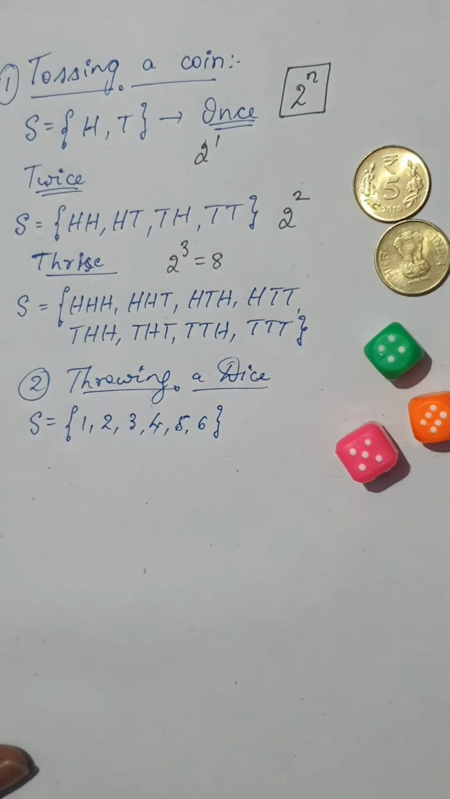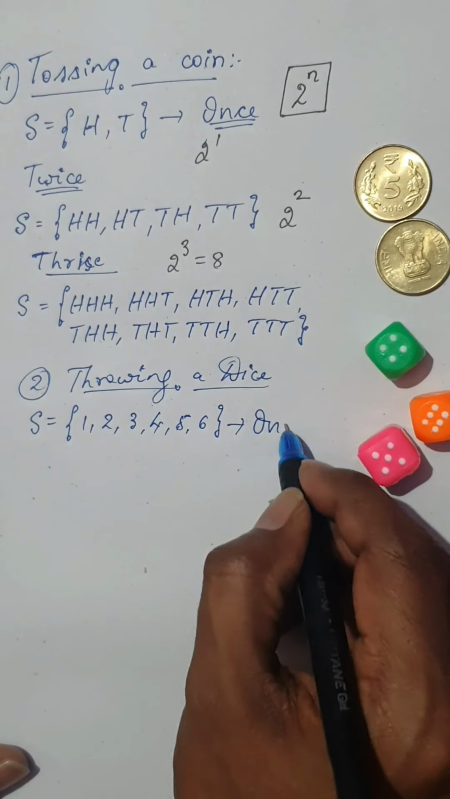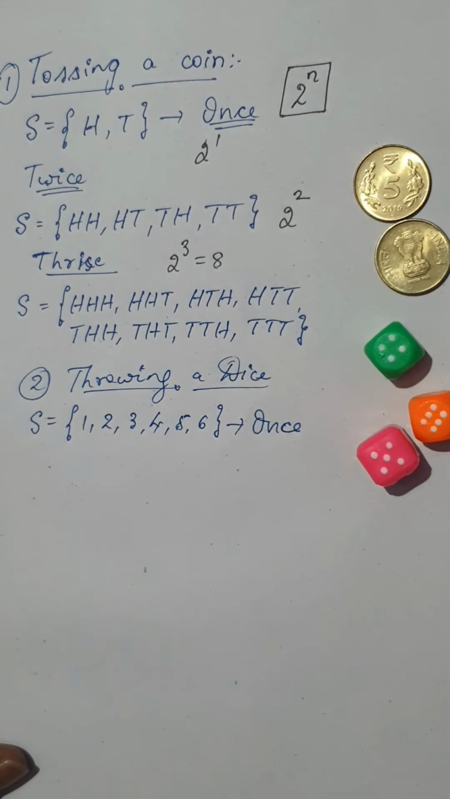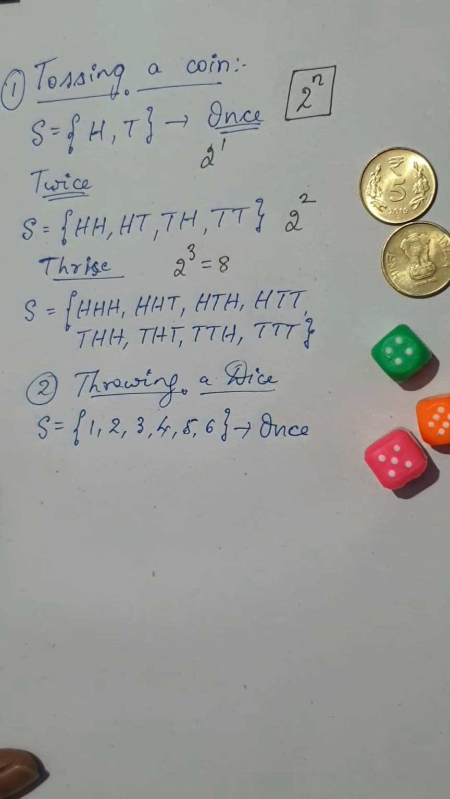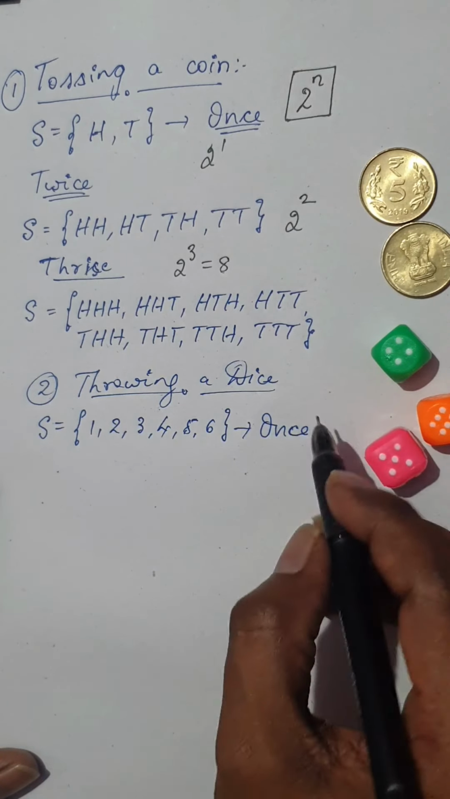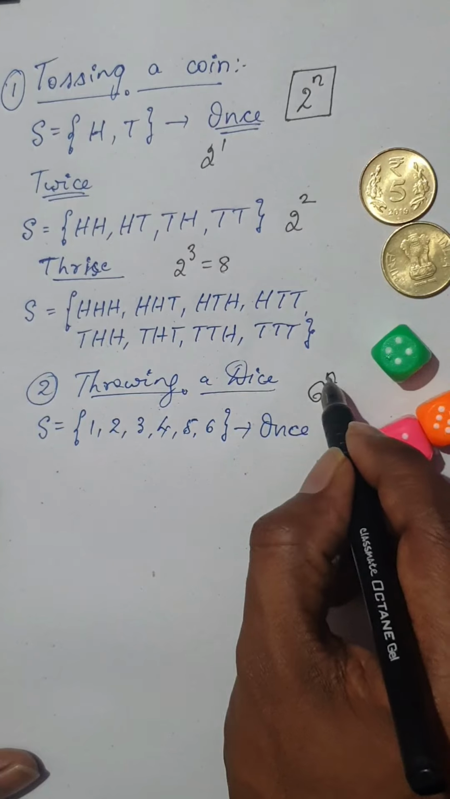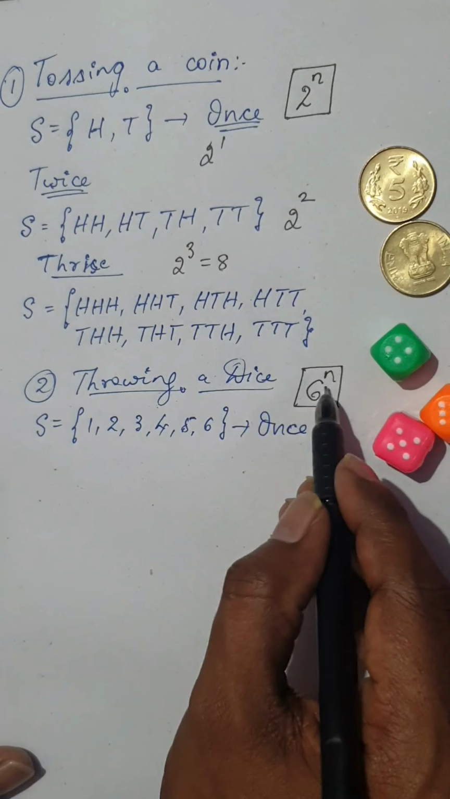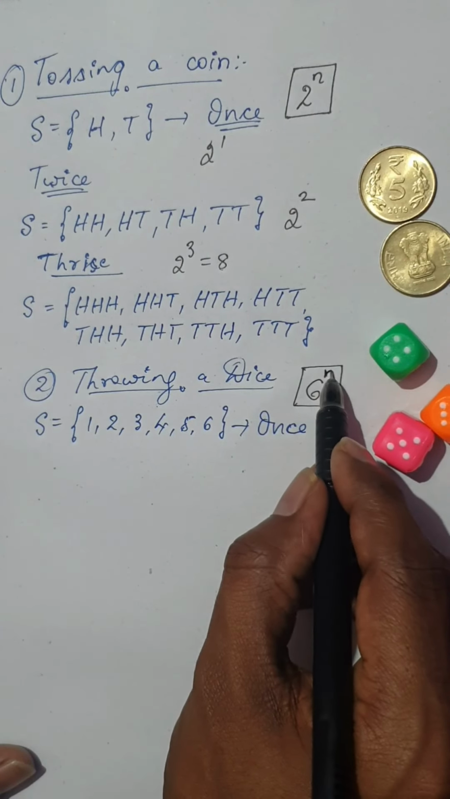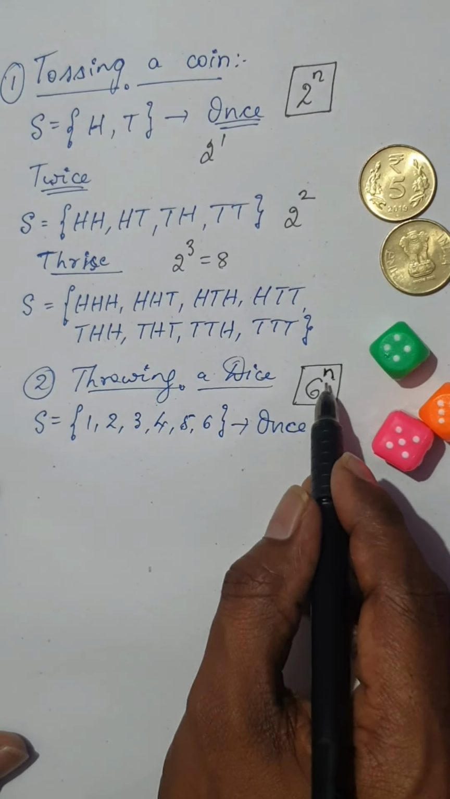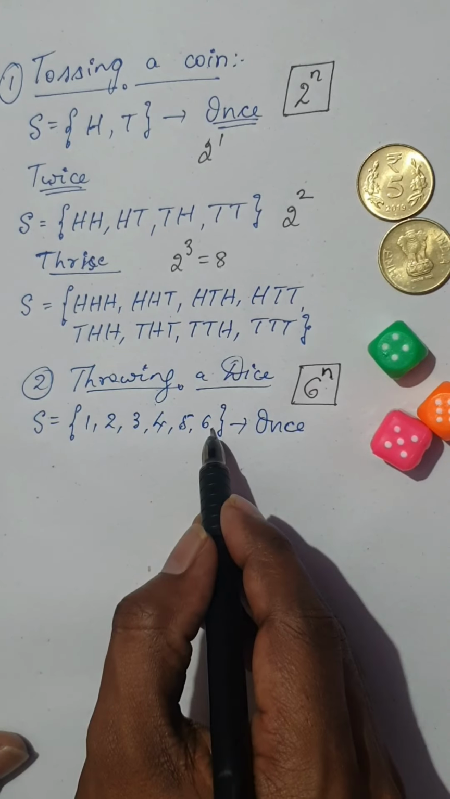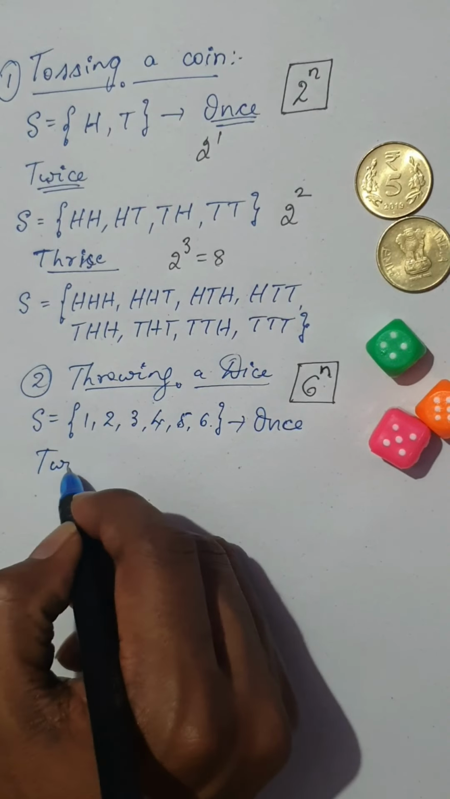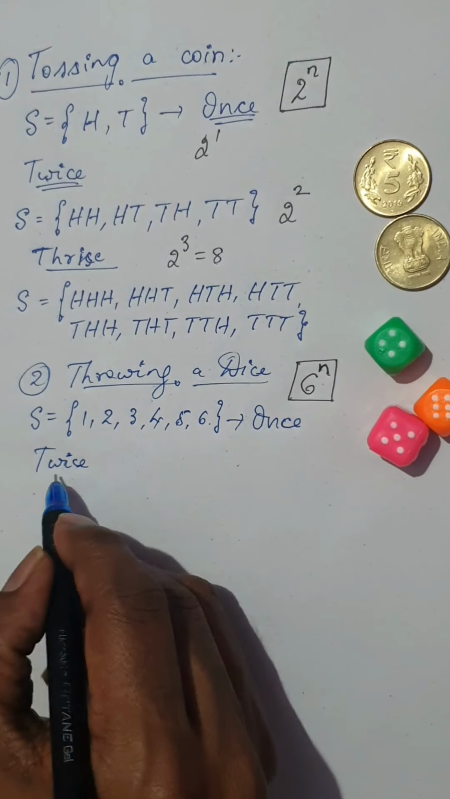Remember, this is throwing a die once. Again, as I told you, dear students, in throwing a die there is a hint for the possible outcomes you are going to get. Since a die has 6 outcomes, the total number of outcomes would be 6 power n, where n indicates how many times it is thrown. When you're throwing a die once, you get 6 power 1, that is 6 possible outcomes.